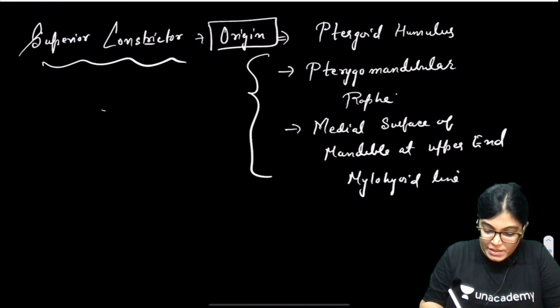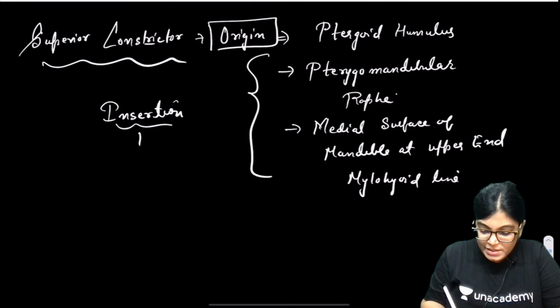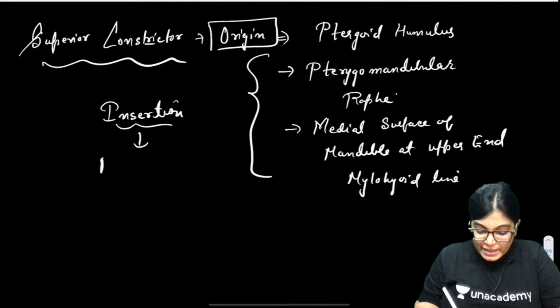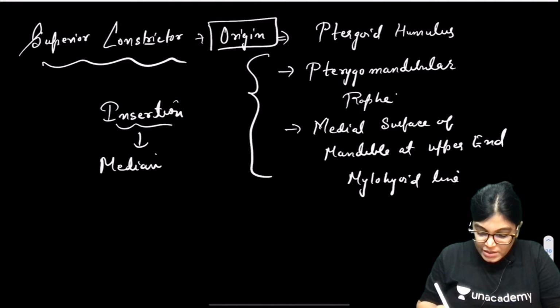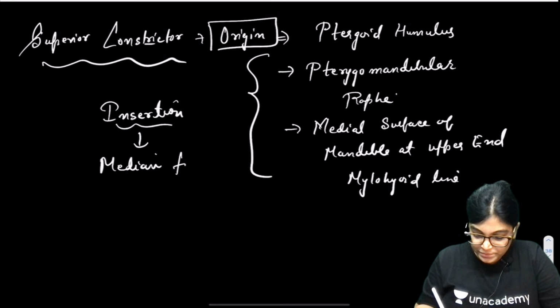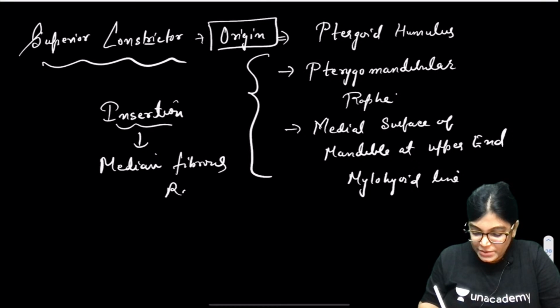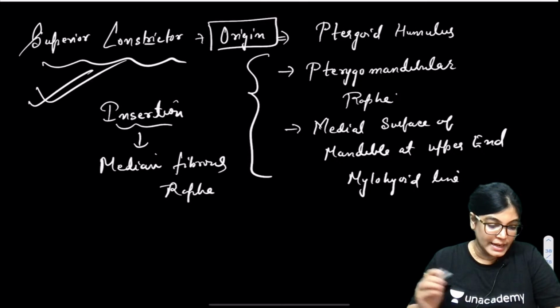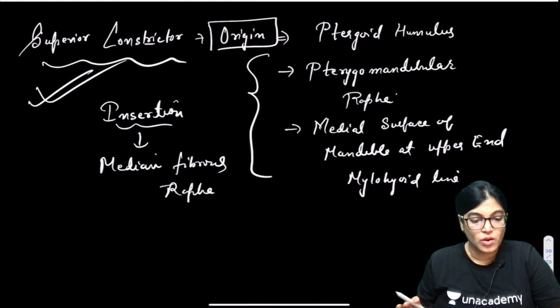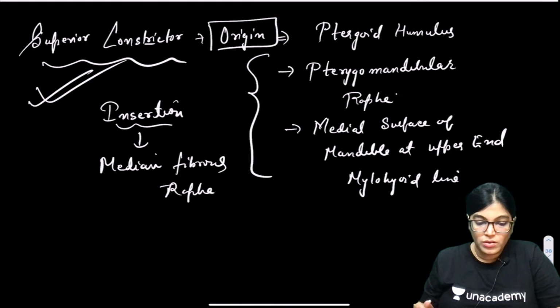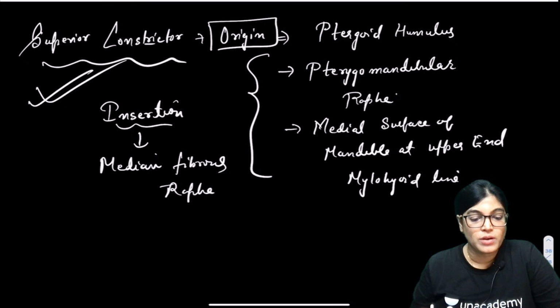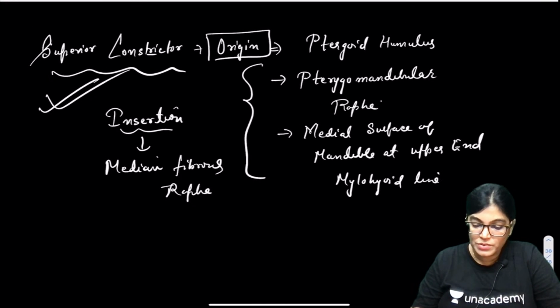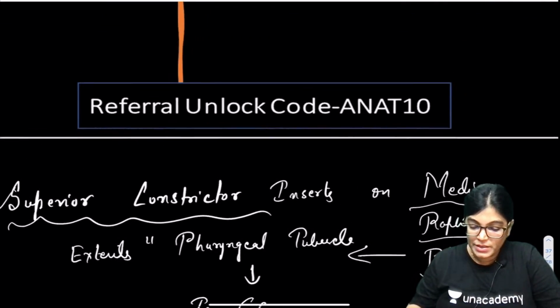The superior constrictor muscle inserts on the median fibrous raphe. Just now we have seen it inserts on the median fibrous raphe, and we know that the median fibrous raphe starts at the pharyngeal tubercle. So superior constrictor muscle is the correct answer. Are all of you understanding this? Now, there are three constrictor muscles. We have the middle constrictor, and also the inferior constrictor. So let us see the options which were given. What was the option given in the MCQ?